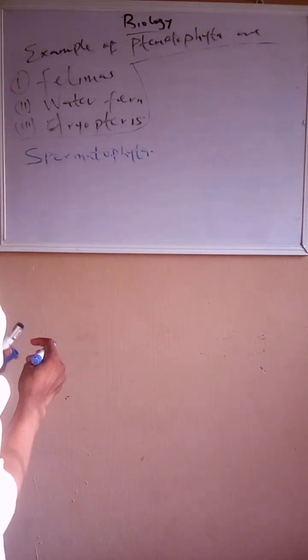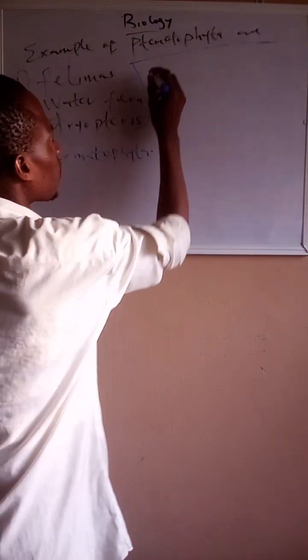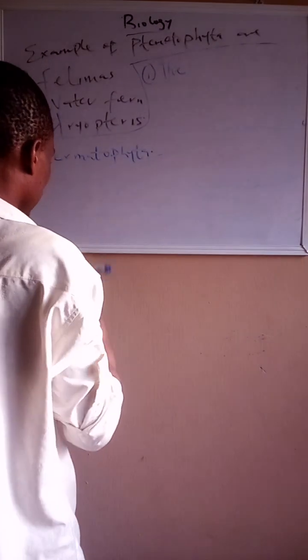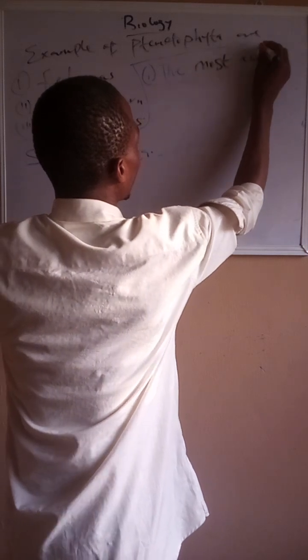The spermatophyta is the most advanced of all plants. One of its characteristics is that they are the most advanced.